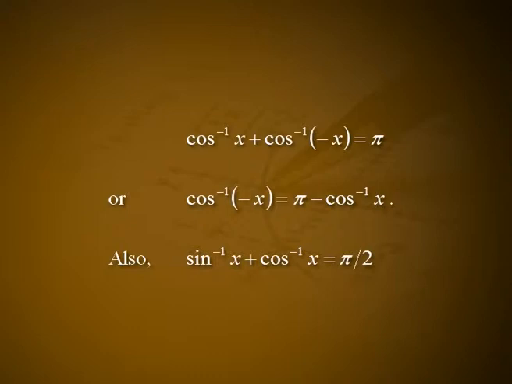Also, sin inverse of x plus cos inverse of x is equal to pi by 2, because sin inverse x and cos inverse x are then complementary angles in a right triangle whose hypotenuse is 1 unit long and one of whose legs is x units long. The equation sin inverse of x plus cos inverse of x is equal to pi by 2 holds for the other values of x in the closed interval -1, 1 as well.